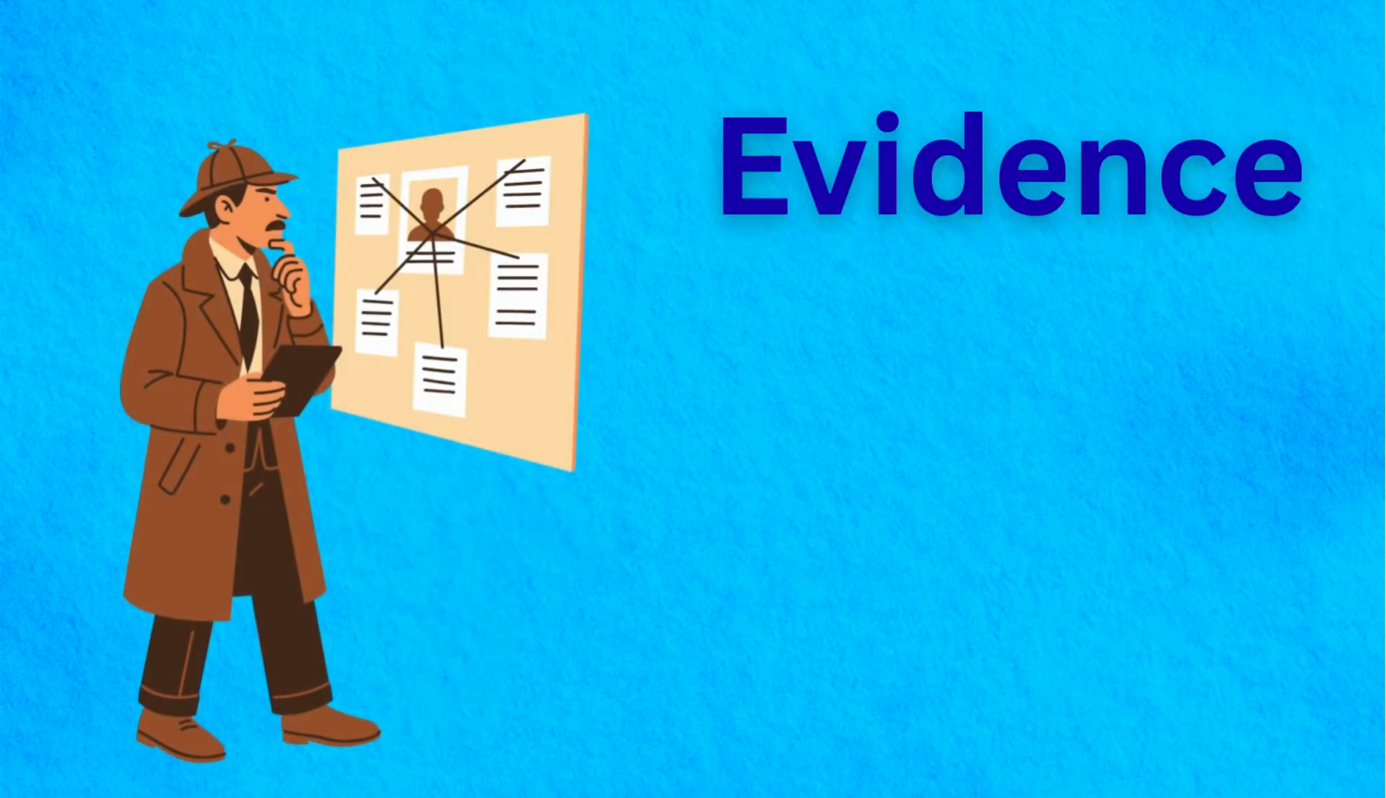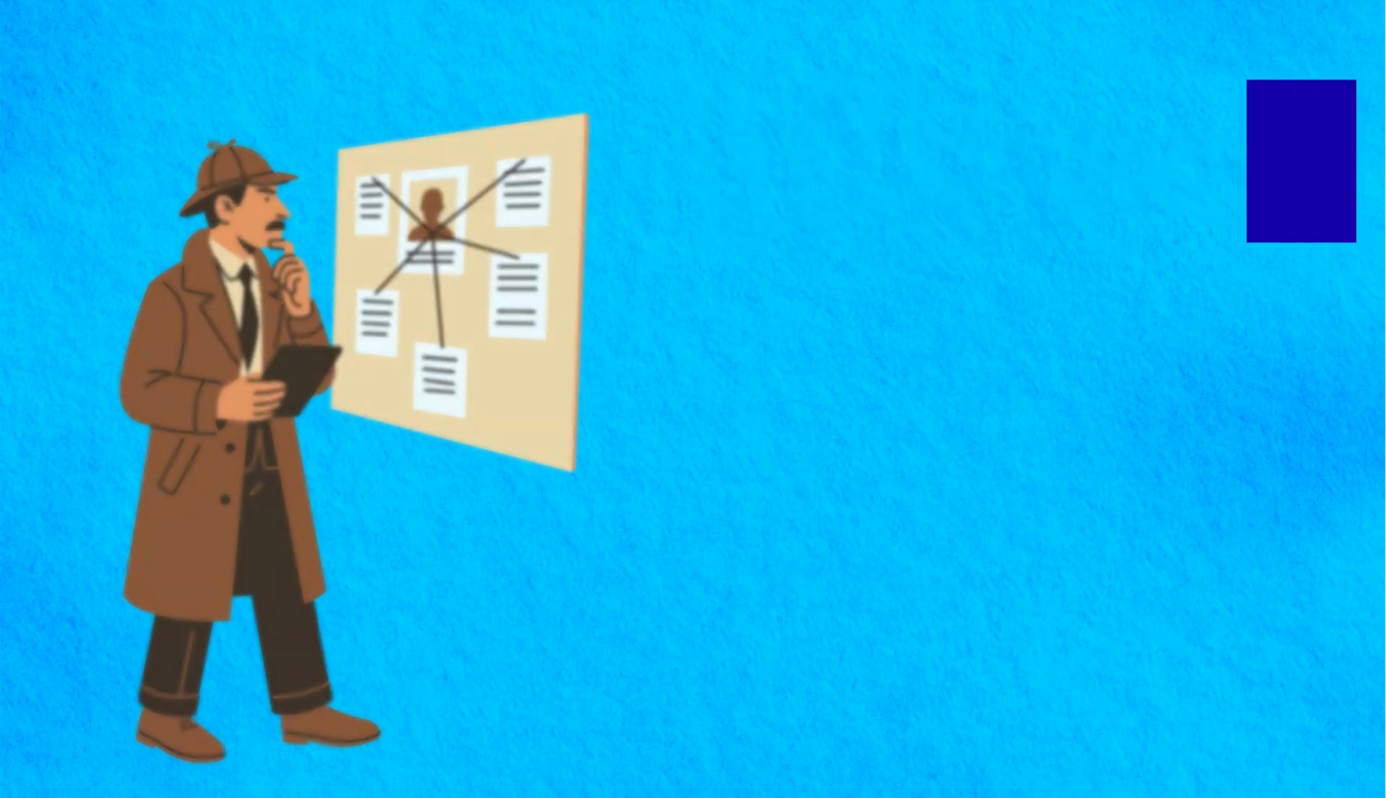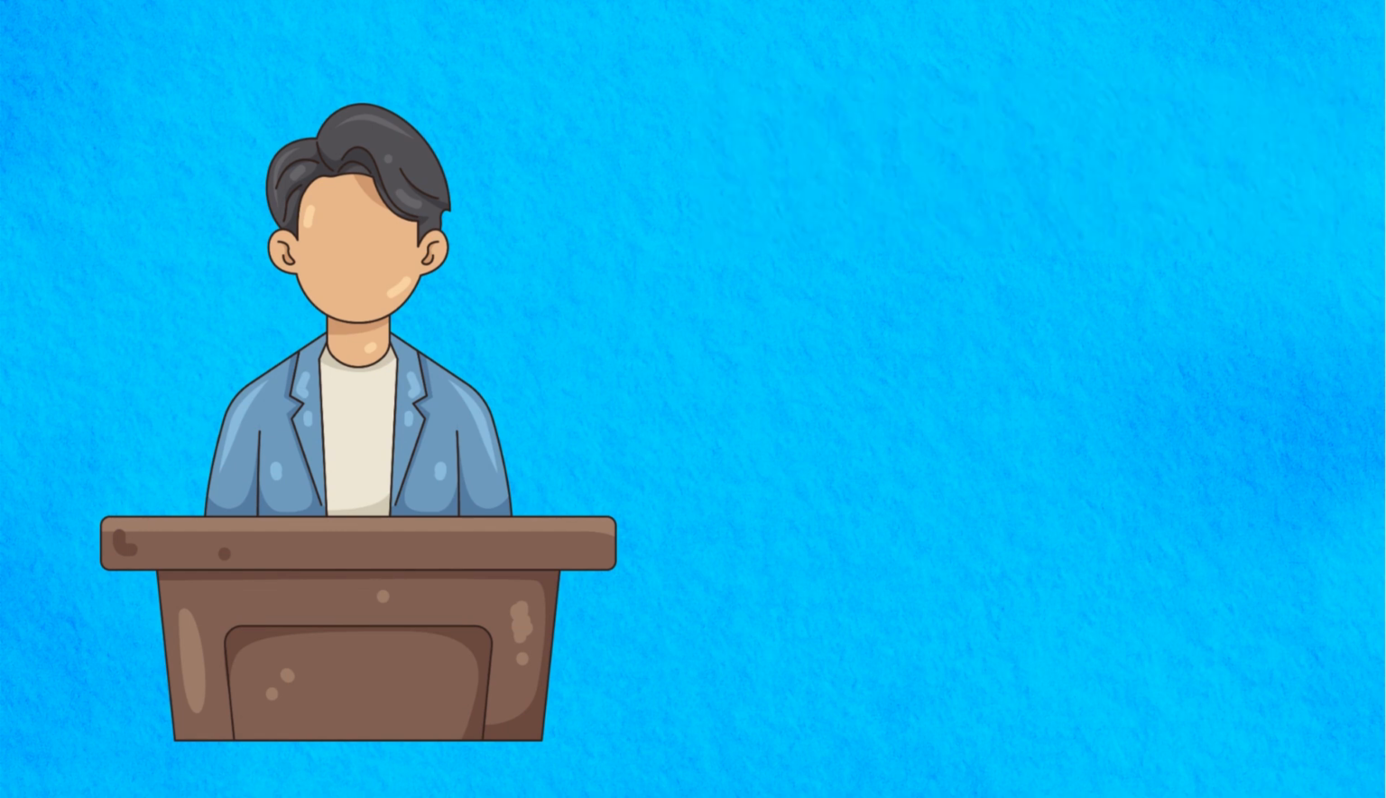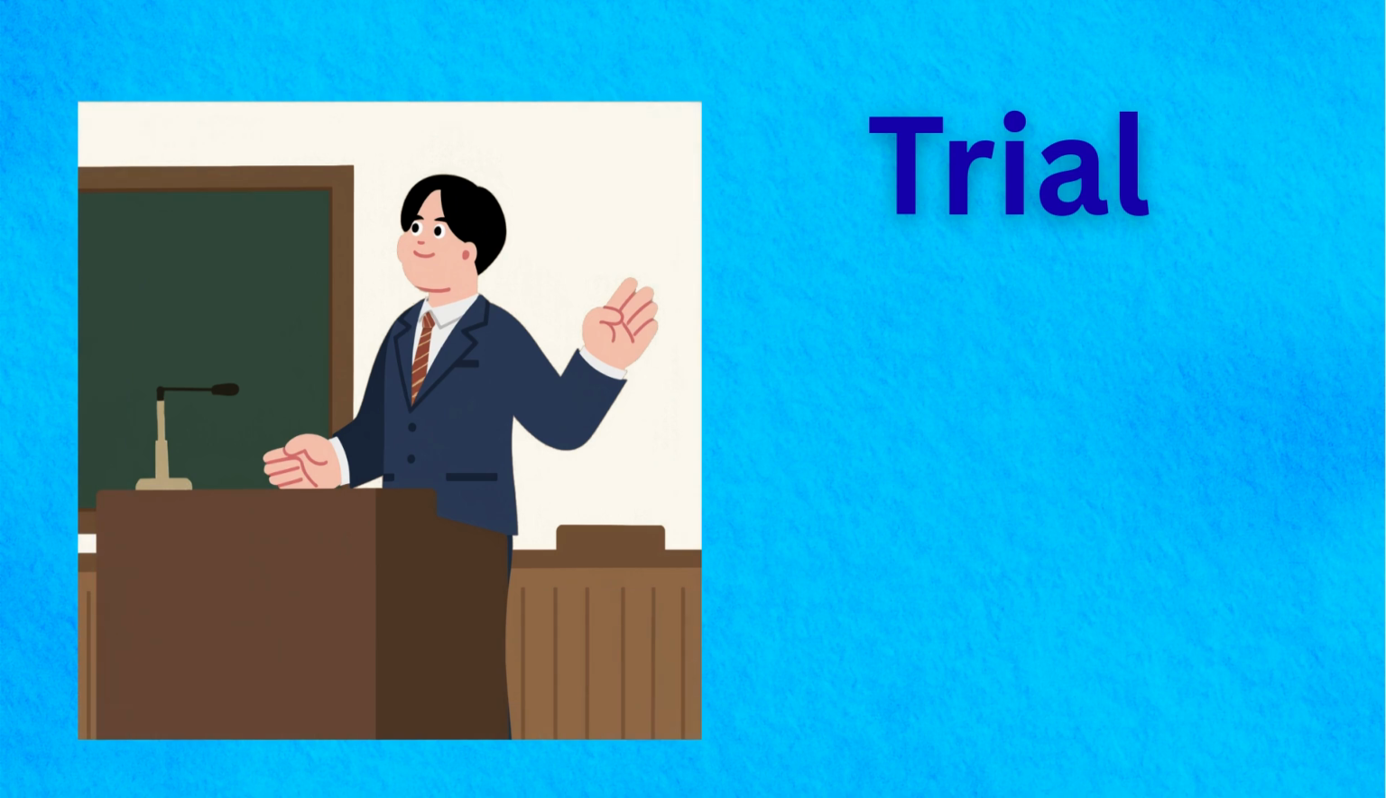Evidence. Evidence is information or objects presented in court to prove or disprove a claim. Witness. A witness is a person who sees an event and gives a truthful account in court. Trial. A trial is a legal process where evidence is examined to determine guilt or innocence.